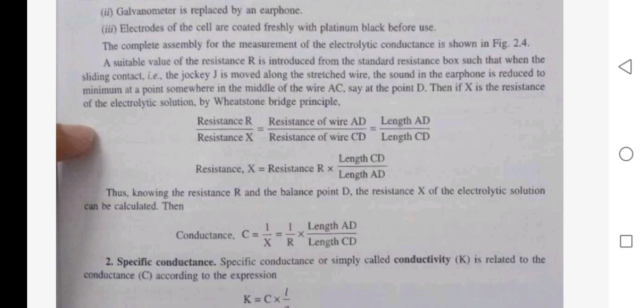Resistance X is equal to R into length CD upon length AD. Thus, knowing the resistance R and the balance point D, the resistance X of the electrolyte solution can be calculated.